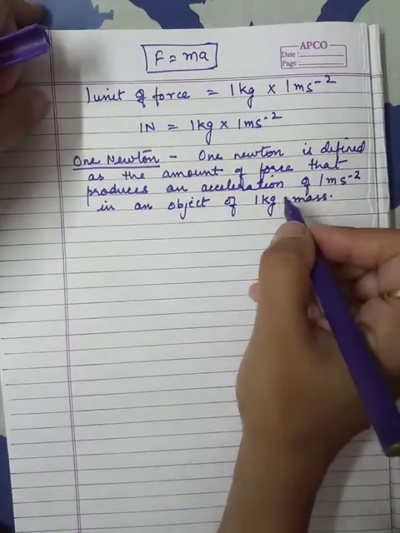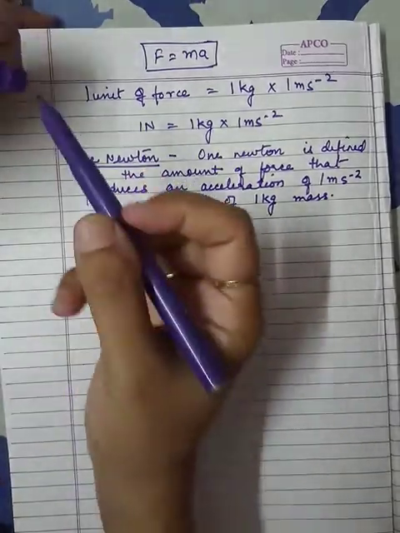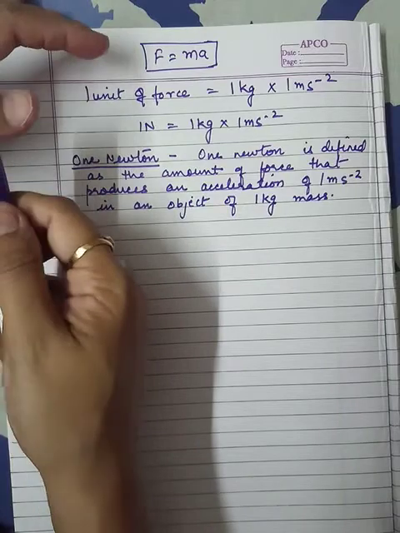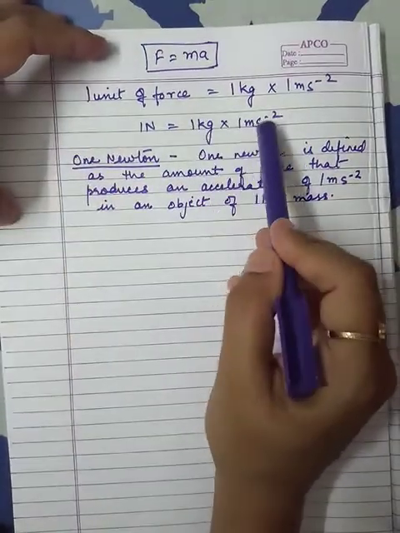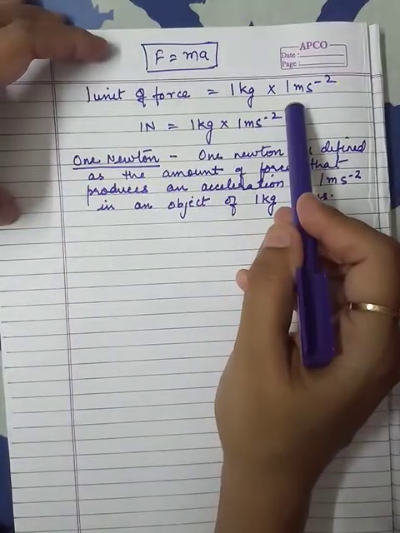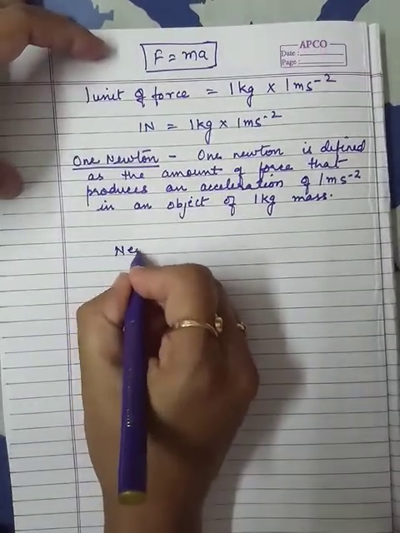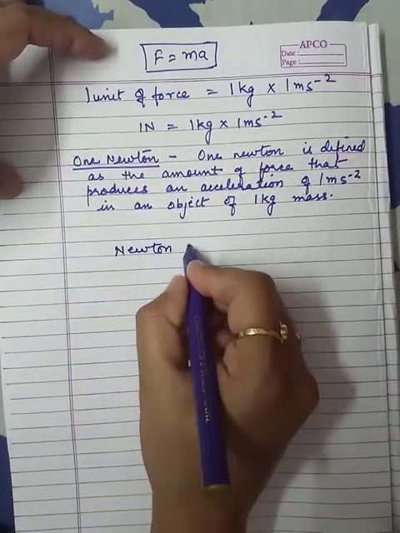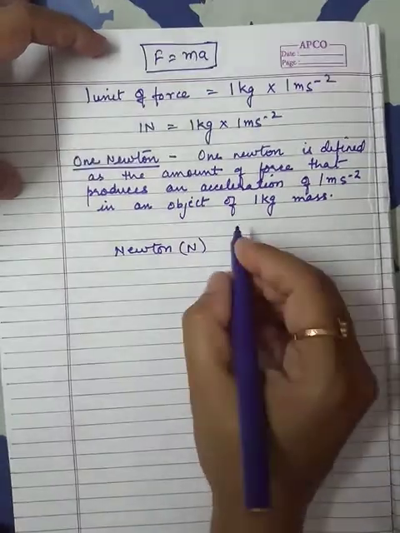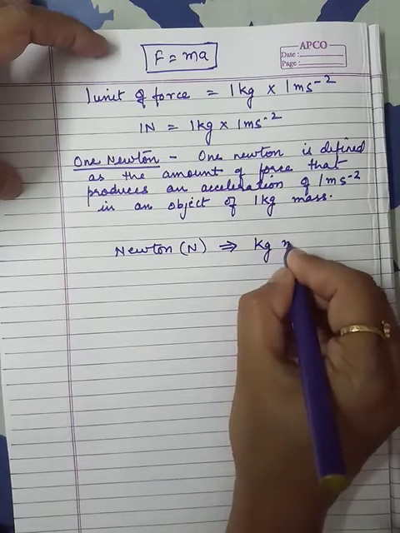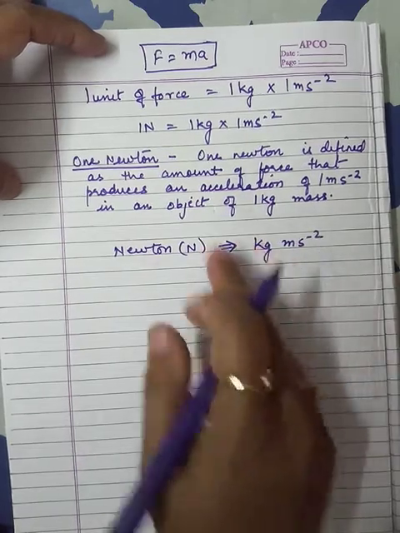So the unit of force we all know, that is Newton. The unit of force can also be said as kg meter per second square. Newton, that is the unit of force represented by N, is equivalent to kg meter per second square according to this formula.